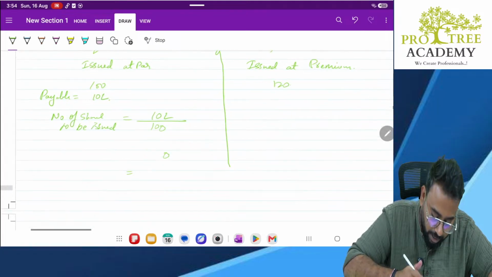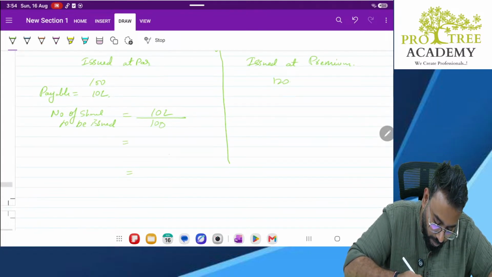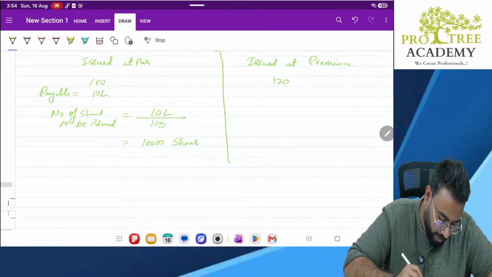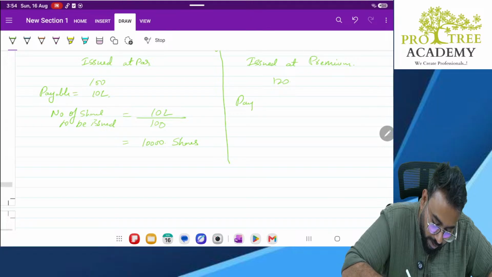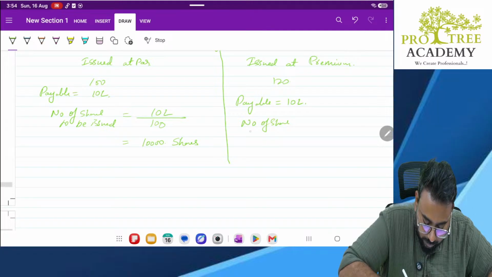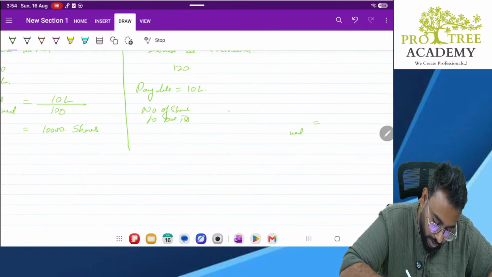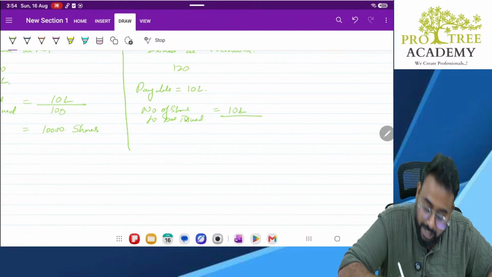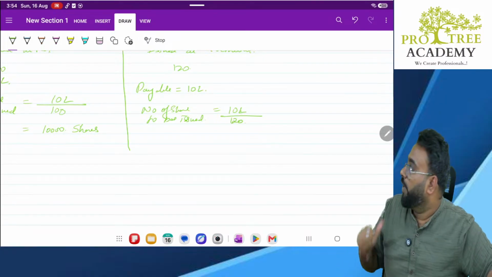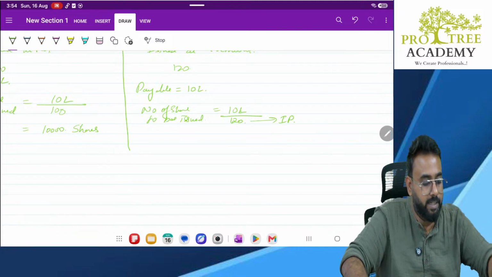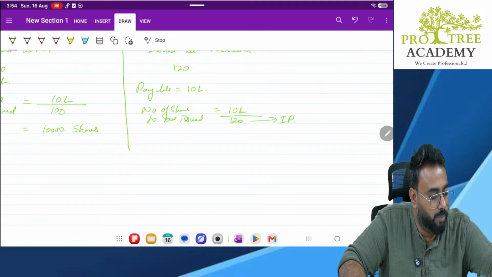So that will be 10,000 shares. Now for the premium case, payable is 10 lakhs, so number of shares to be issued is 10 lakhs divided by, we don't divide by 100, we divide it by 120. Why 120, sir? Because that is your issue price. Understand? So 120 is my issue price. So how much will it be?